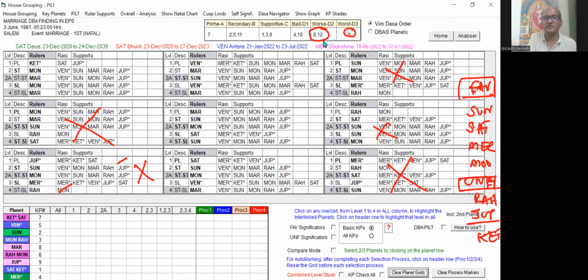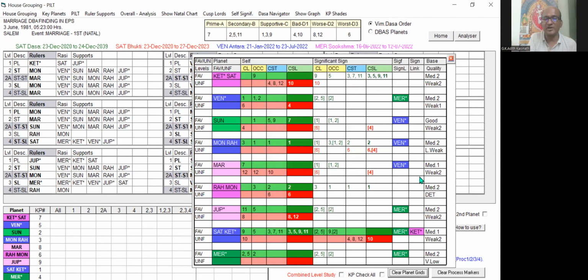Just a minute, let me clear this. If you right click on it, you can see all 9 planets according to the event. Favorable houses and unfavorable houses will be shown for each planet. In EPS, we do not take CL and OCC alone, cuspal lordship and occupying alone. We are not taking it like KP. We take cuspal star lordship and cuspal sublordship also. All 4 columns we have to check, from left to right, to know the strength of each planet.